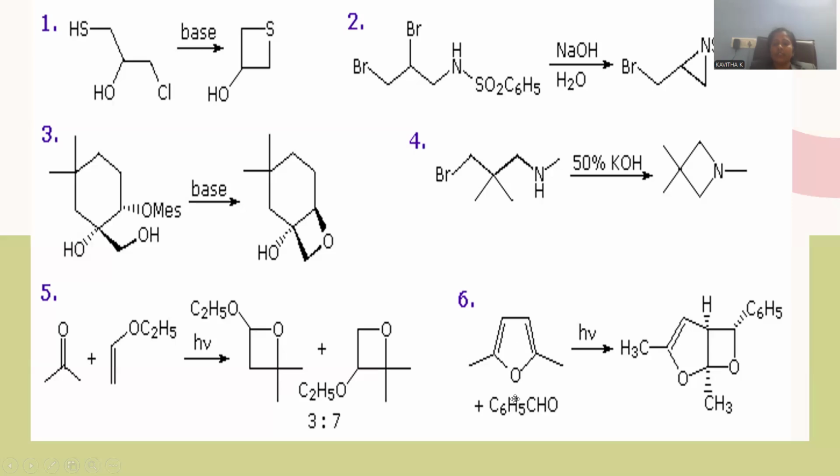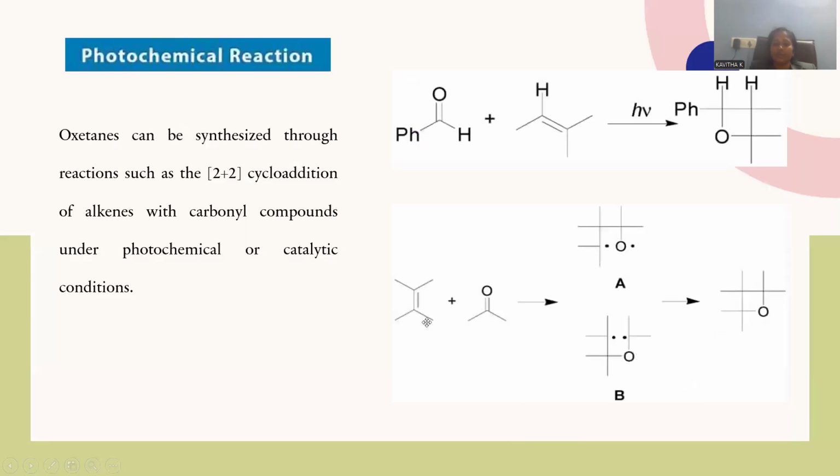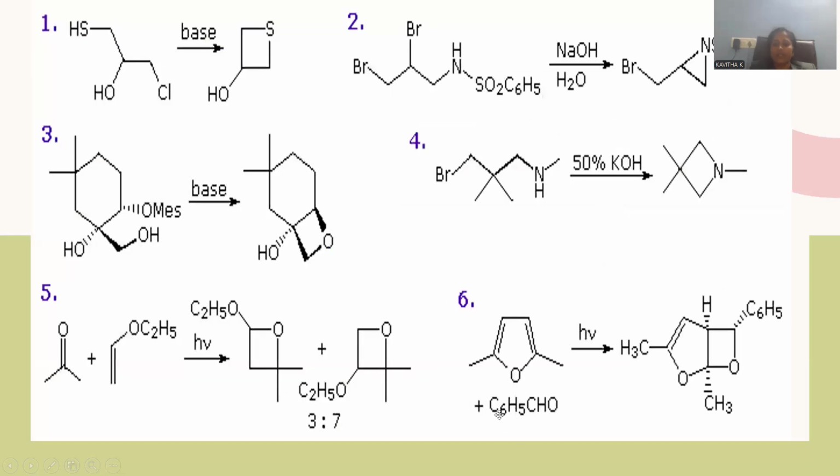light irradiation with another molecule. Here is the other reactant, that is benzaldehyde. Again, the reaction will proceed with a 2 plus 2 cycloaddition process. Whatever we discussed in this reaction, benzaldehyde will be treated with another olefinic double bond. Here, though we are having this much of system, this double bond matters for the cyclization, giving rise to oxetane over here.